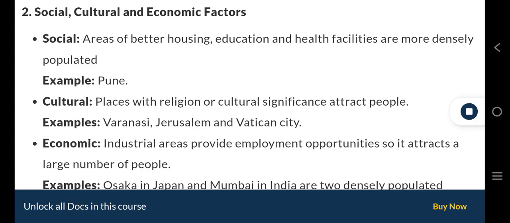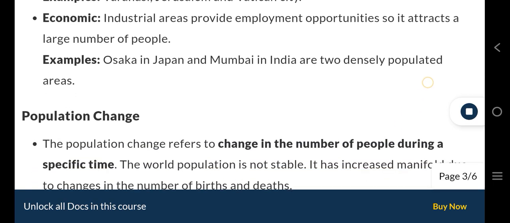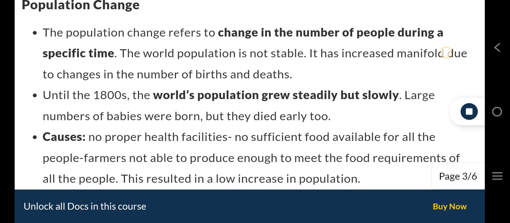2. Social, cultural, and economic factors. Social. Areas of better housing, education, and health facilities are more densely populated. Example: Pune. Cultural. Places with religious or cultural significance attract people. Examples: Varanasi, Jerusalem, and Vatican City. Economic. Industrial areas provide employment opportunities, so they attract a large number of people. Examples: Osaka in Japan and Mumbai in India are two densely populated areas.